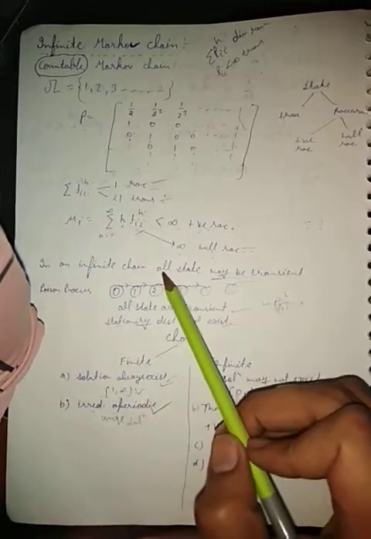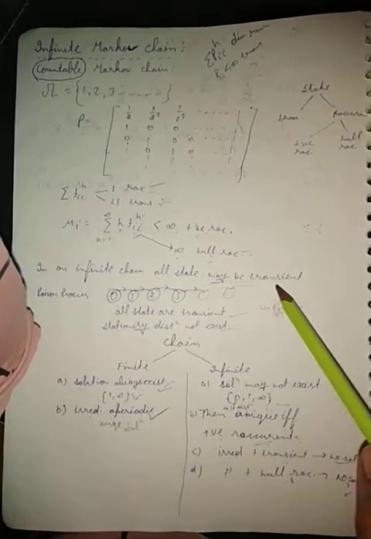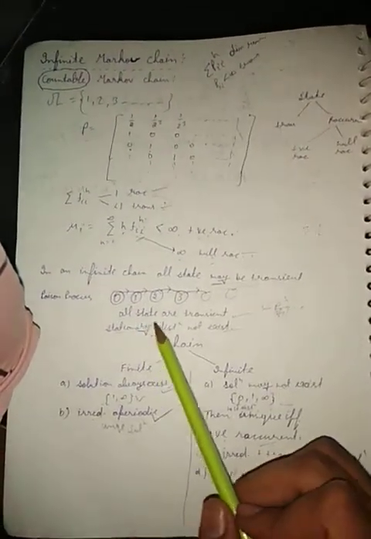In an infinite chain, all states may be transient, meaning the whole infinite Markov chain can be transient. All states are transient, stationary distribution does not exist. Meaning if all are transient, then the stationary distribution does not exist.